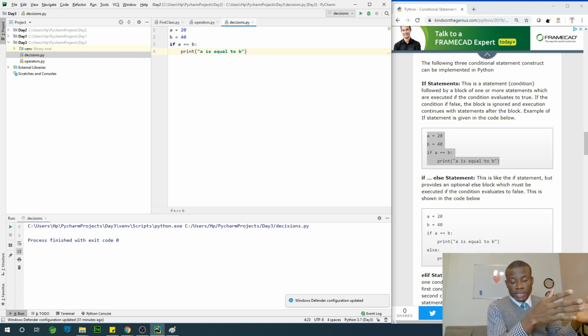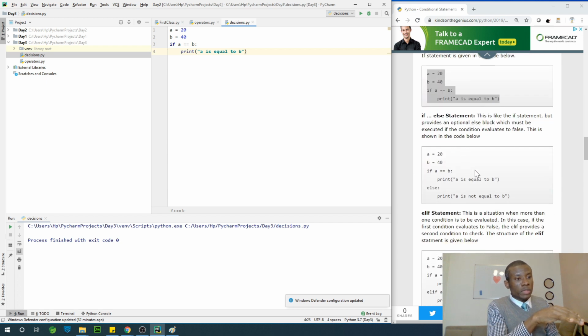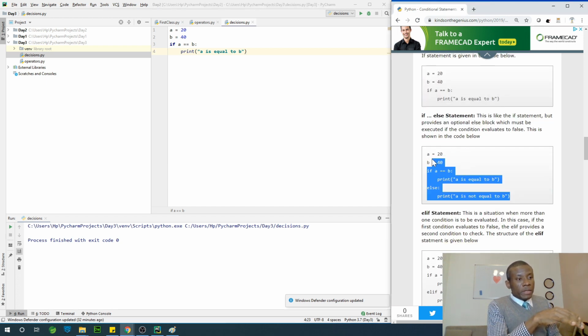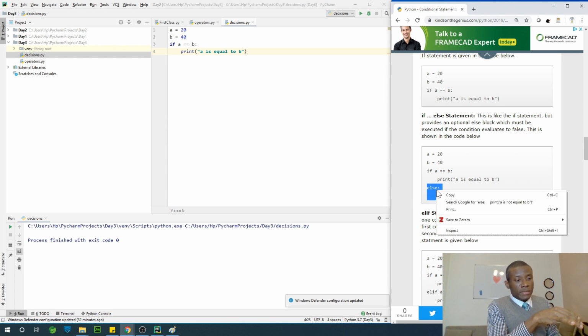And this conditional statement we are learning about now comes from the previous module, which is operators, because the two equal signs is a question, which is actually a comparison operator. We are comparing A to B. If they are equal, do something. Now they are not equal. Now let's learn about the else. In this case, in the else, we print something else.